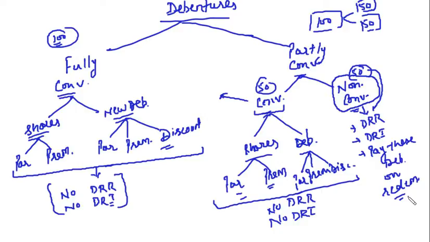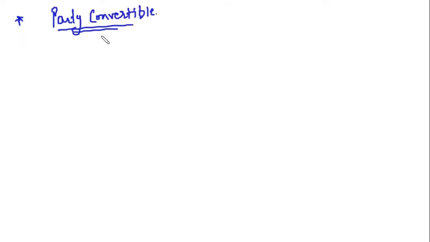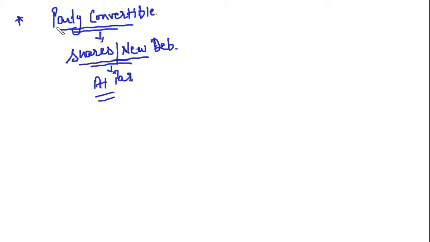Clear? Now, what we are going to discuss is this part: partly convertible and the convertible part. First we are going to discuss partly convertible. Now this partly convertible can be shares or new debentures at par. This is our first case: shares or debentures at par.